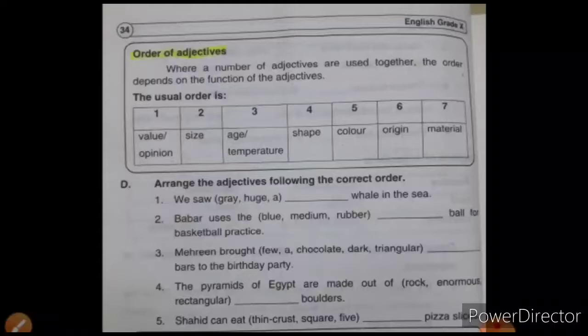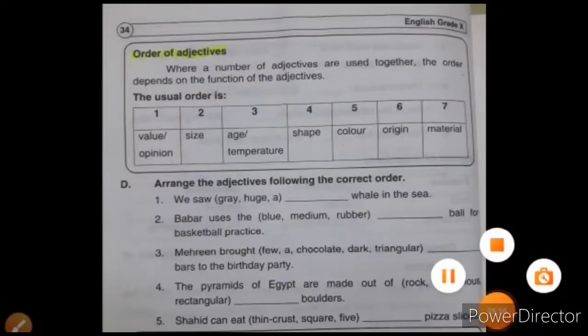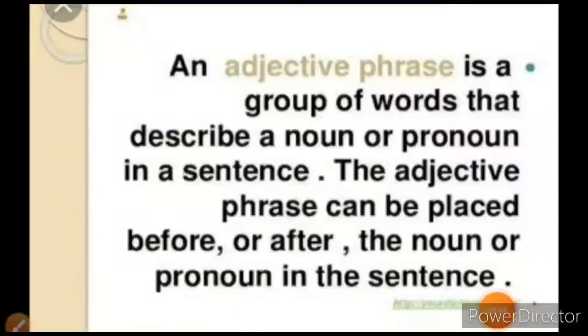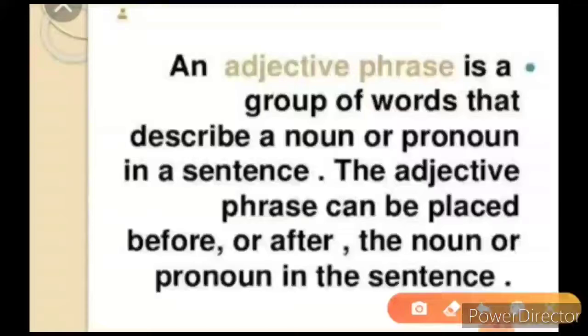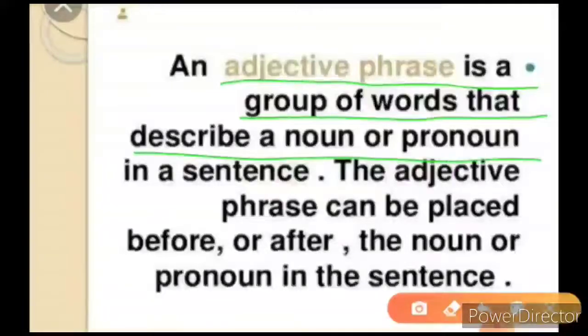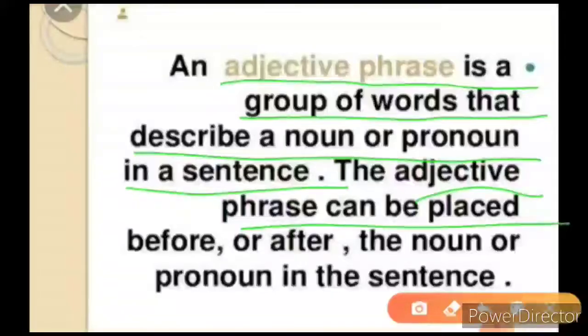Now the next important thing, the most important one, is your adjective phrases. Now let's see what we do in it. So here we are. Now we are going to learn what an adjective phrase is. An adjective phrase is a group of words that describes a noun or a pronoun in a sentence. The adjective phrase can be placed before or after the nouns and pronouns in a sentence.